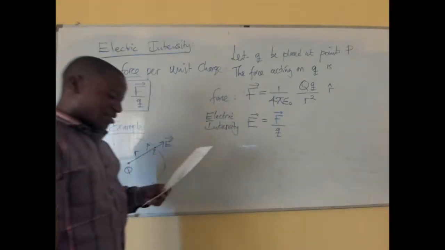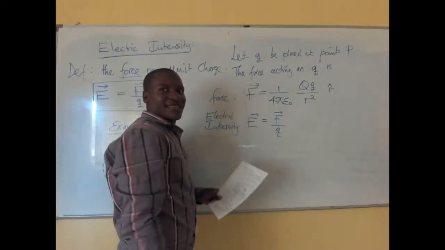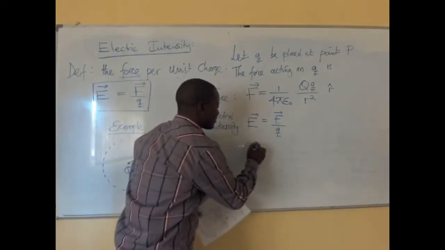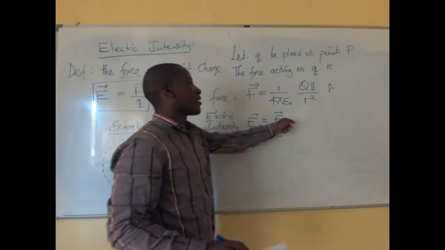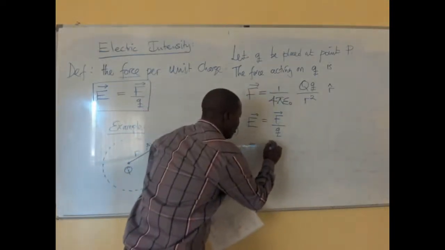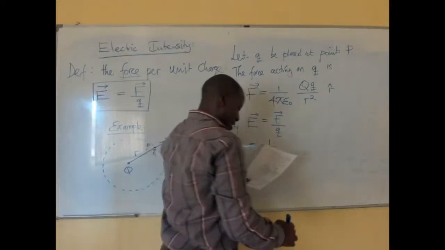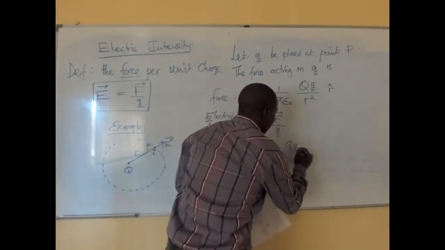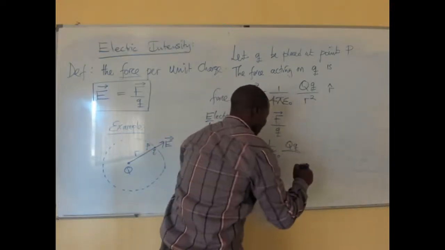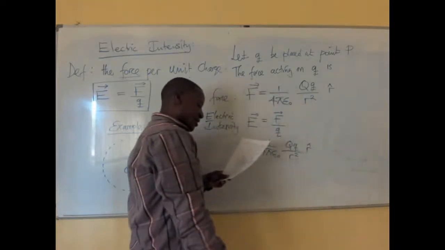So we can redefine that. F is 1 over 4 pi epsilon 0 multiplied by capital Q, small q, divided by r squared into the unit vector r.